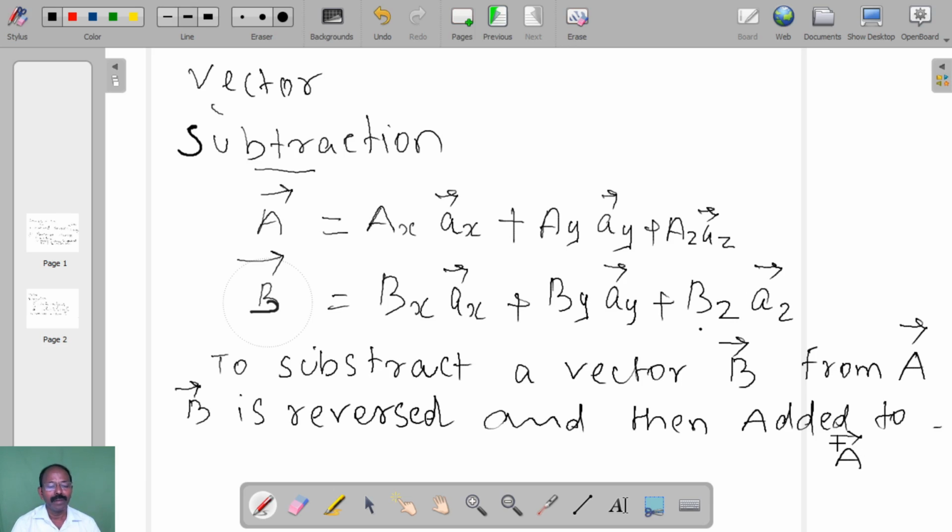So to subtract a vector B from A, B is reversed and then added to A.